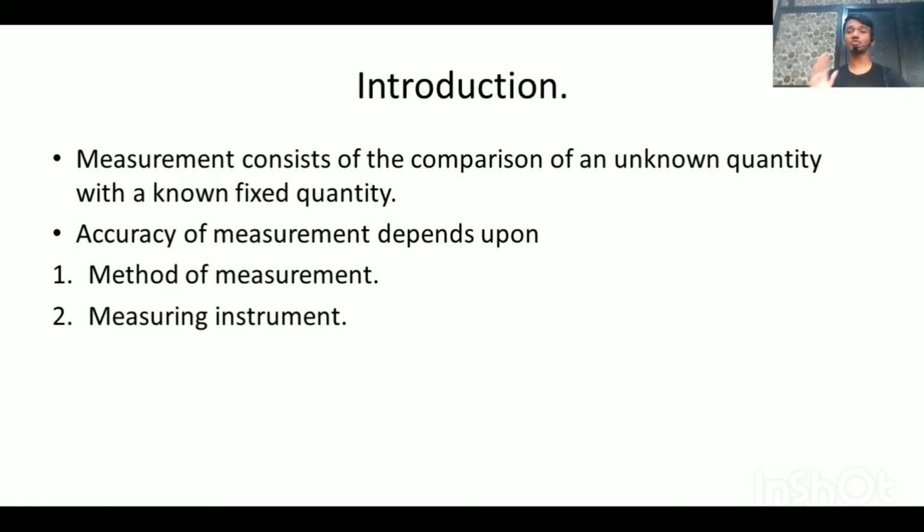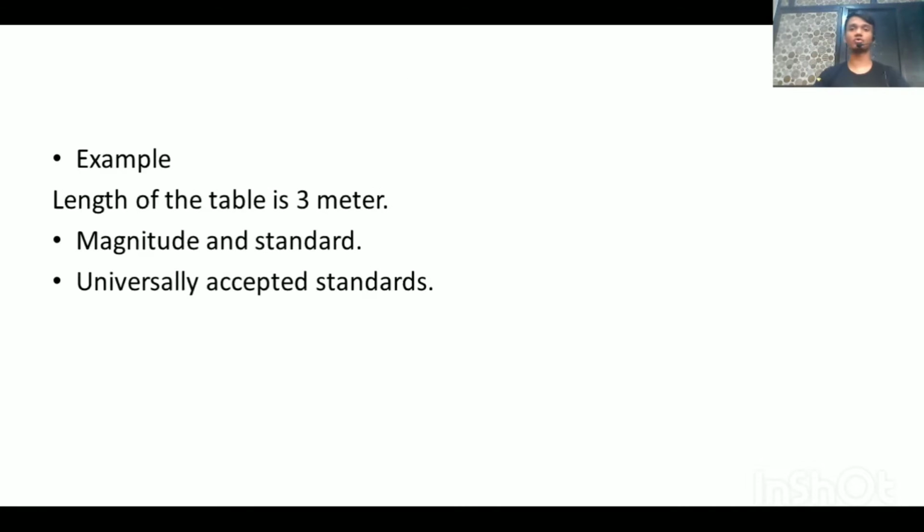The accuracy of measurement depends upon two things: the method of measurement and the measuring instrument. Say if you take a wrong instrument for measuring, or the scale of the instrument you are using is not fit for the job, like if you use a ruler, the one we use to draw lines in our notebook, to measure the window from the previous example, the measurement won't be accurate. And in engineering, we need accurate measurement. Physics has developed because of accuracy in measurement. Okay, let's move on to our next slide.